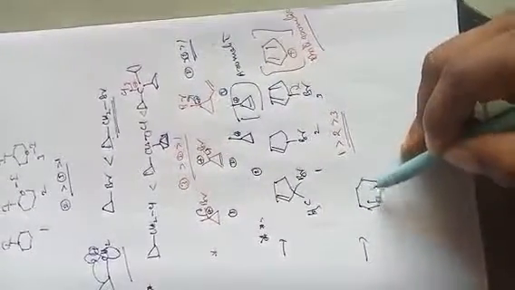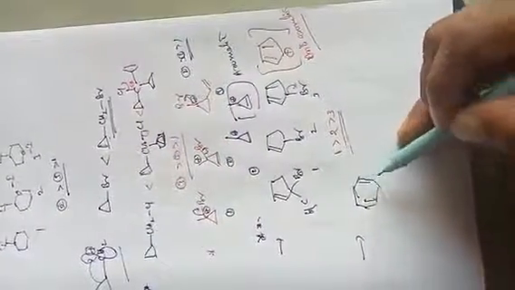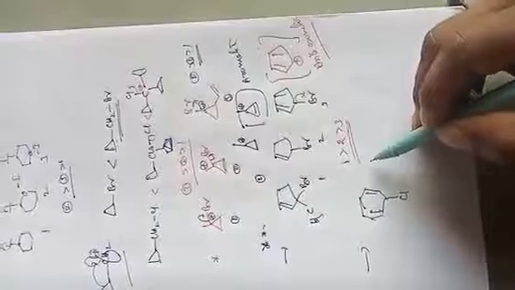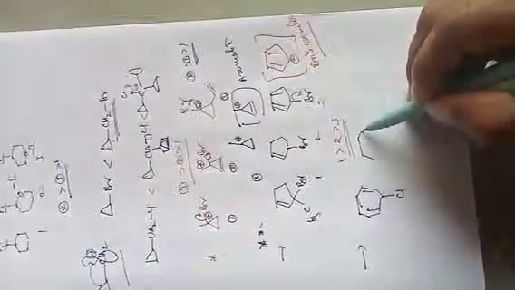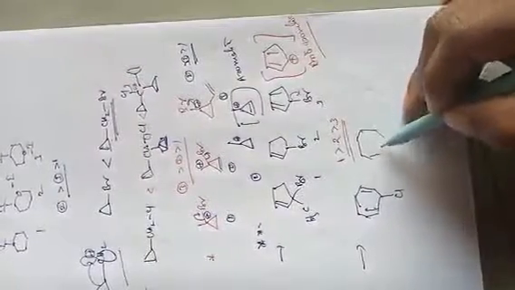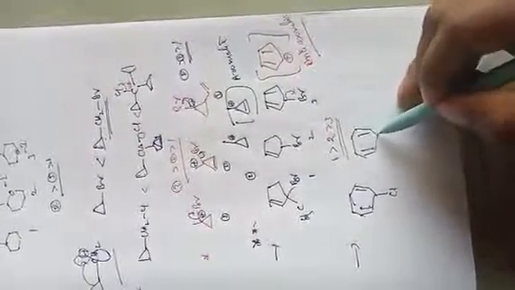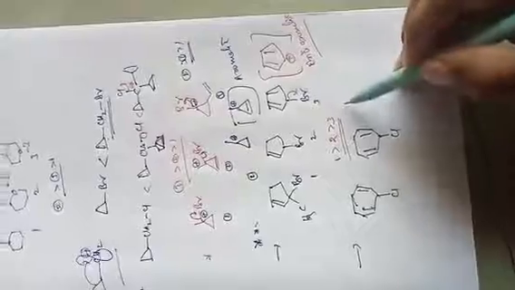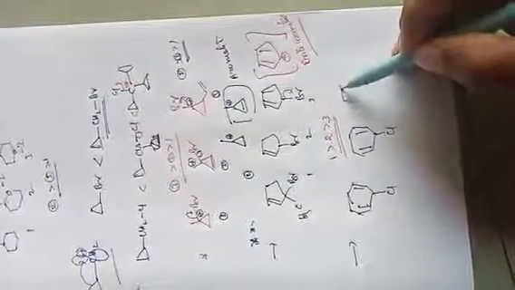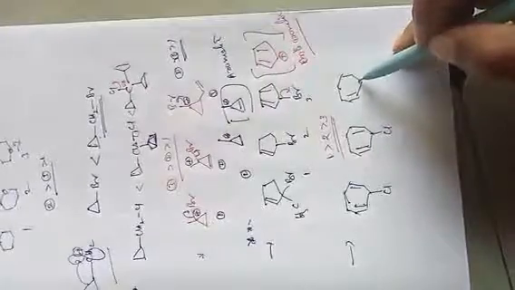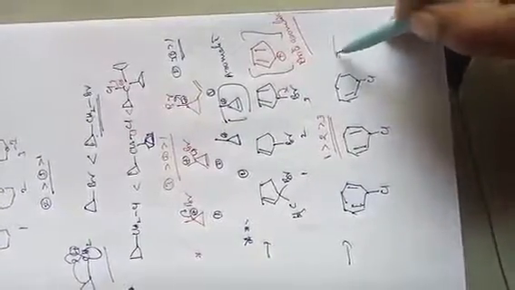You can see here a double bond, here a double bond, and here a double bond is there, and here Cl is there. Like that, here two double bonds are there and Cl is there, and one double bond is there, and Cl is there but no double bond.